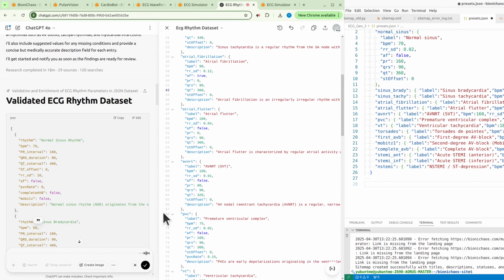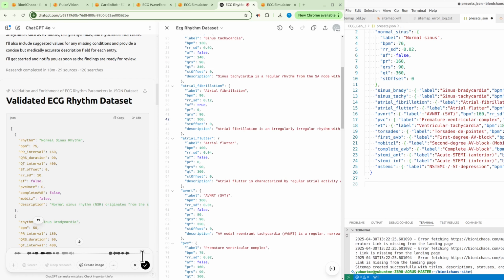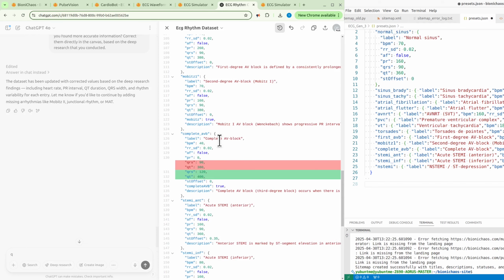In the canvas, can we add the description for each item? Okay, what am I supposed to do in the PVC rate? But comments are not allowed in the JSON file. What's up with that? Okay, and can we also correct the entries for which you found more accurate information? Correct them directly in the canvas based on the deep research that you conducted. And update the BPM for atrial fibrillation. That's more like it. Yeah, those numbers are pretty much the same. Yeah, that's a significant difference here. There was a mistake there. Yeah, a few other mistakes.